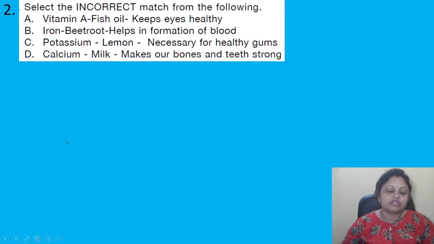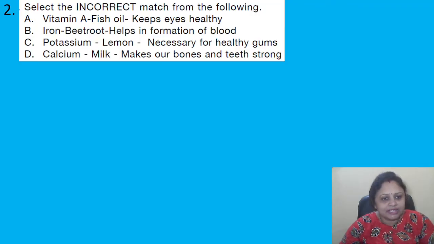Coming to the next question: select the incorrect match from the following. Options are A. Vitamin A, fish oil, keeps eyes healthy. B. Iron, beetroot, helps in formation of blood. C. Potassium, lemon, necessary for healthy gums. D. Calcium, milk, makes our bone and teeth strong.